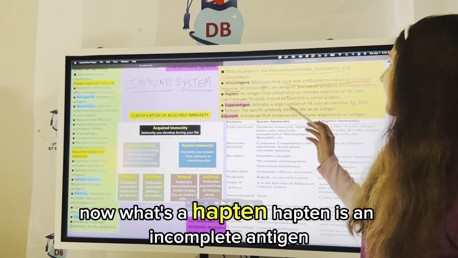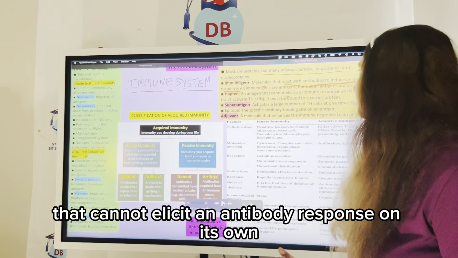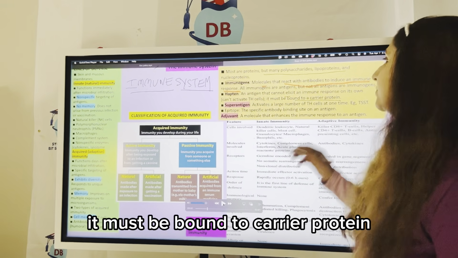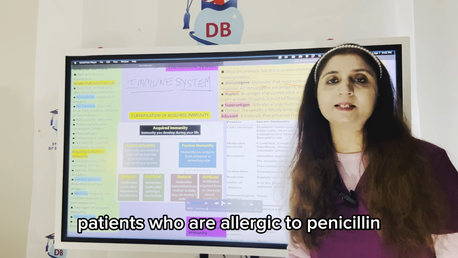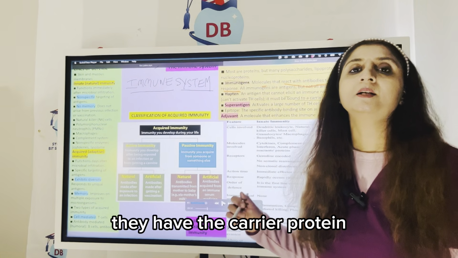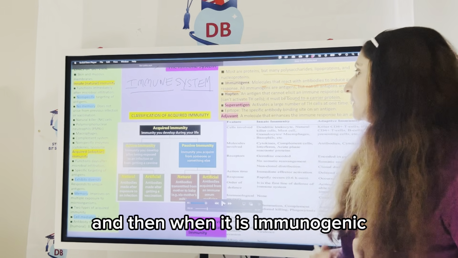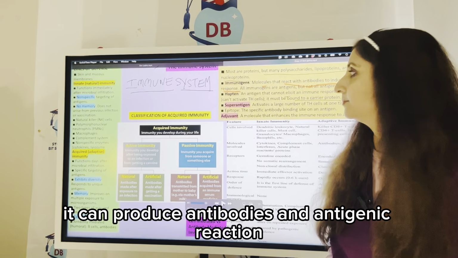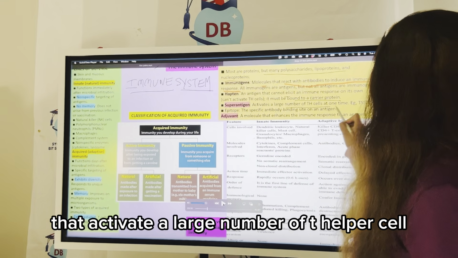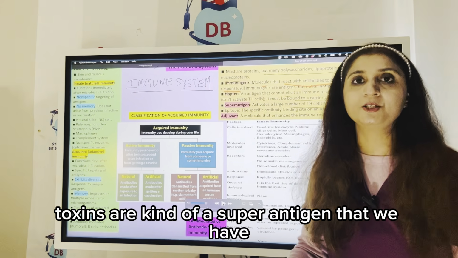Now what's a hapten? A hapten is an incomplete antigen that cannot elicit an antibody response on its own. It must be bound to a carrier protein. For example, penicillin is a hapten. Patients who are allergic to penicillin have the carrier protein. So it becomes a complete antigen when it interacts with the carrier molecule, and then when it is immunogenic, it can produce antibodies and an antigenic reaction. A superantigen activates a large number of T helper cells, like toxic shock syndrome toxin, which is a kind of superantigen that we have.